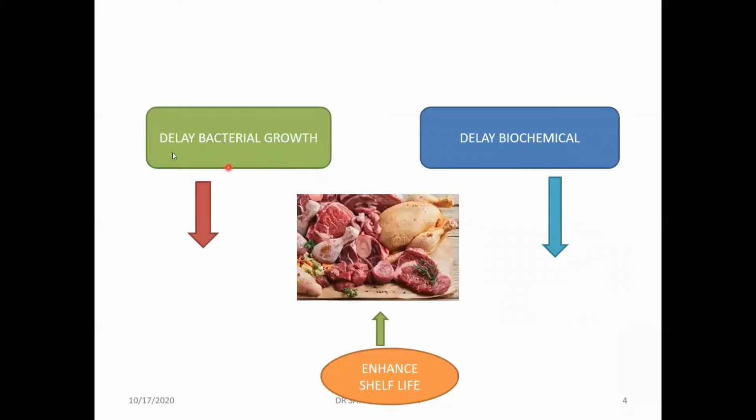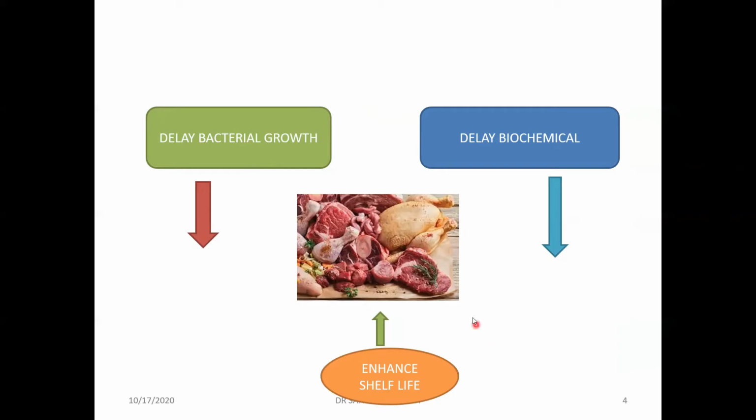So let's see here. In the low temperature method of preservation, we delay the bacterial growth. Since we are slowing down the enzyme activity, the bacteria cannot grow faster. We delay the biochemical reaction, that is, autolytic degradation is delayed. Thereby we are enhancing the shelf life. That is what we do in the low temperature method of preservation.